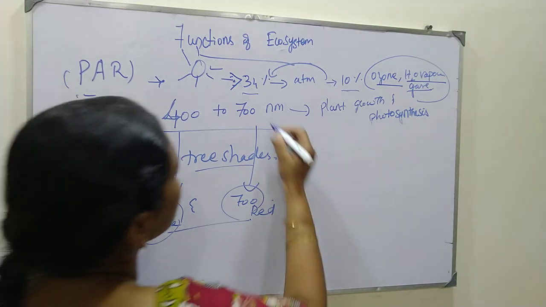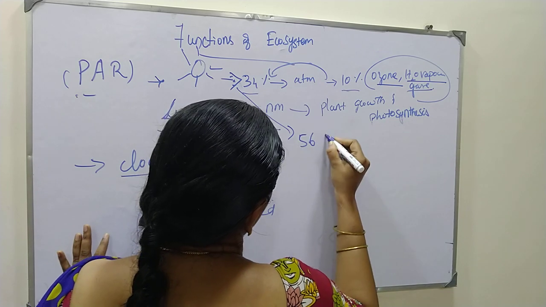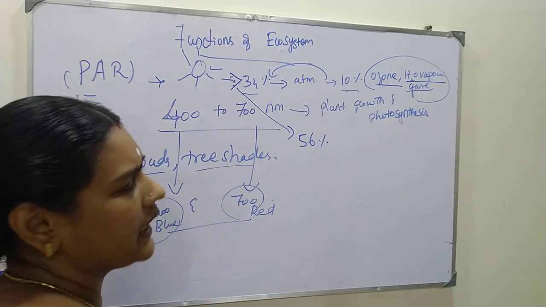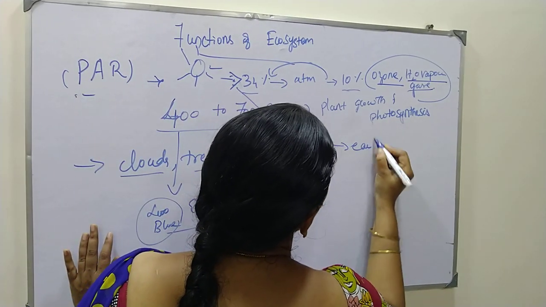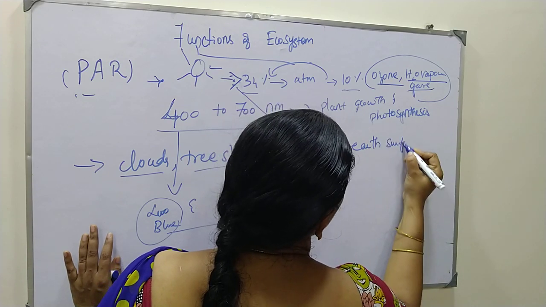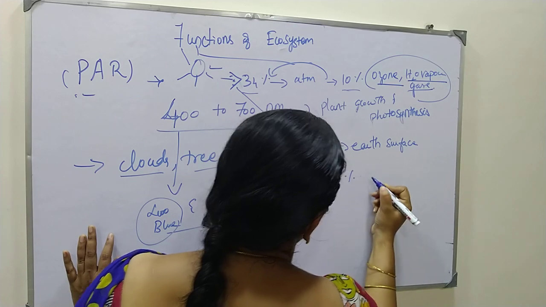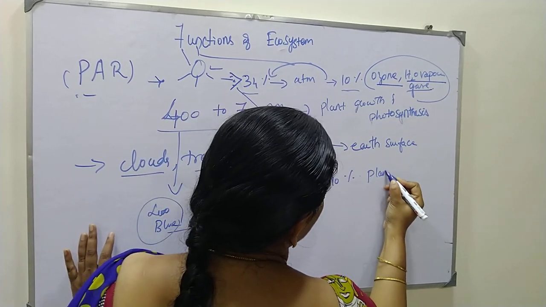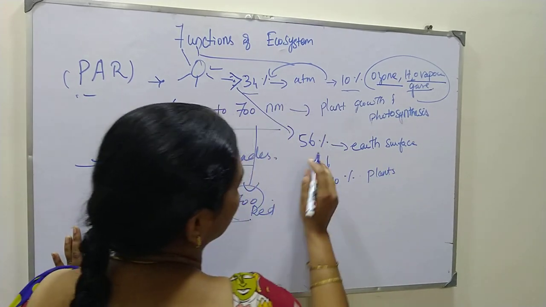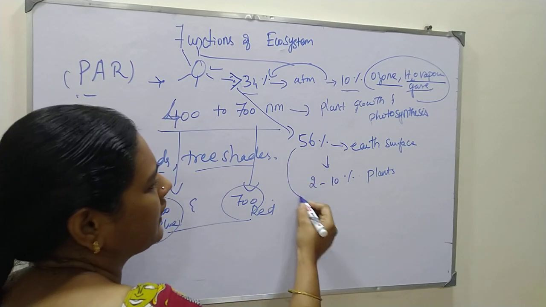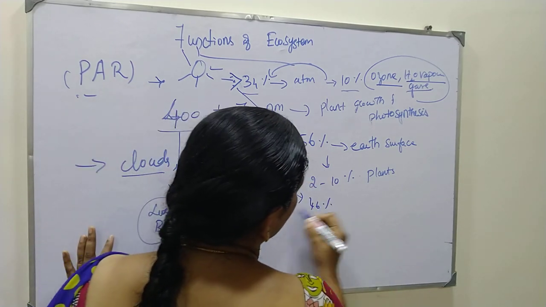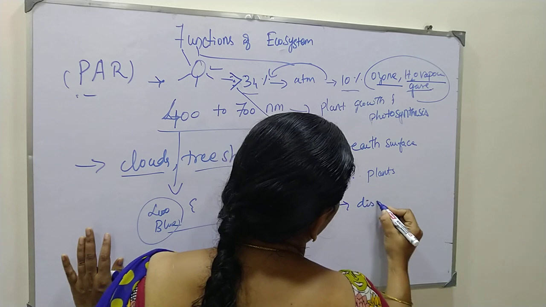The remaining 56 percent of the sunlight comes to the earth surface. The earth surface uses only 2 to 10 percent of that for plants. The remaining 46 percent is dissipated as heat.